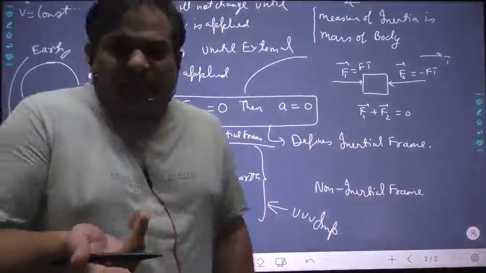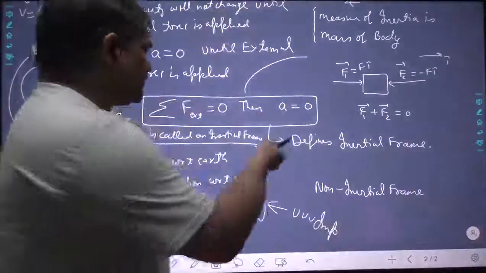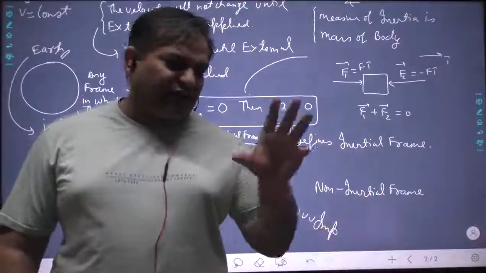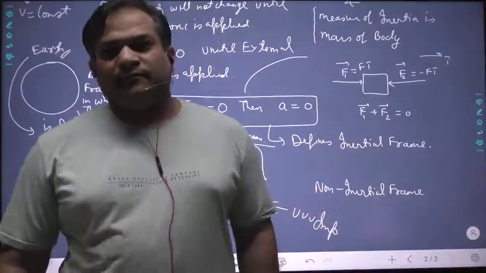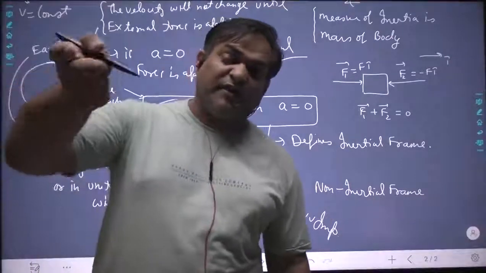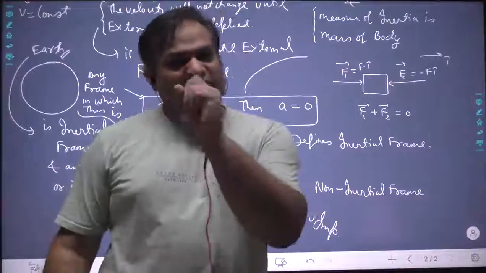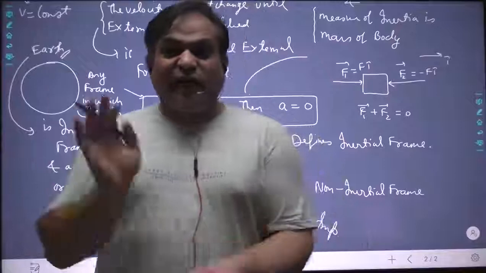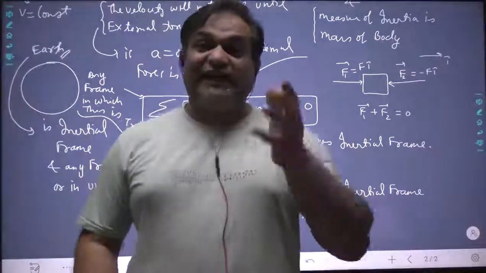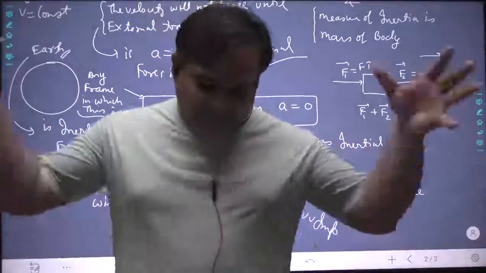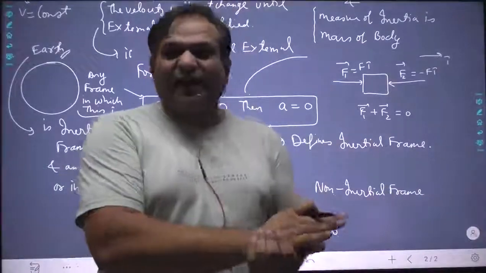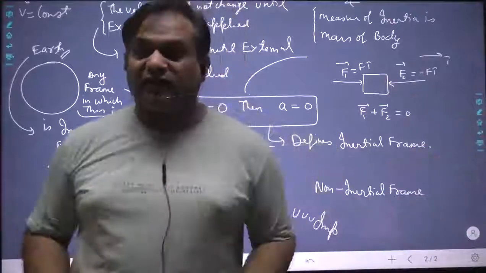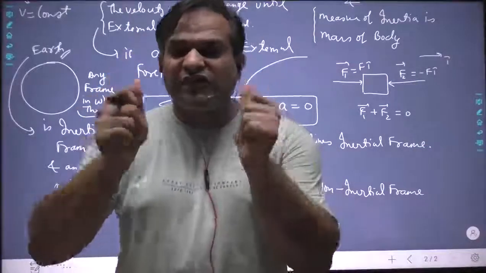And what is the definition? Somebody asked you, what is the definition of inertial frame? This is the definition of inertial frame. In any frame, if the sum of the net external forces is 0, then the acceleration of the body remains 0. That frame will be called inertial frame. If there is a frame in which no external force is acting and still the body is having acceleration, like the Delhi bus incident that I told you, the person inside the bus, as soon as the brakes are applied, the velocity is decreasing, this frame becomes an accelerating frame with respect to Earth. So automatically it becomes a non-inertial frame.